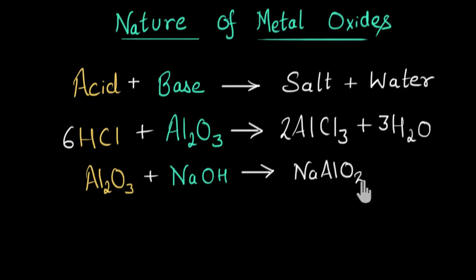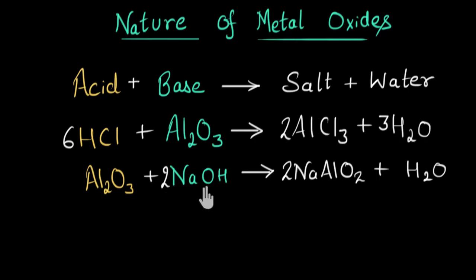NaAlO2, sodium aluminate. And with this, water will be formed, H2O. Let's balance this equation. So here I have 2 aluminium, so I'll make this 2. Now 2 sodium. I've got 2 over here. Now this reaction is balanced.